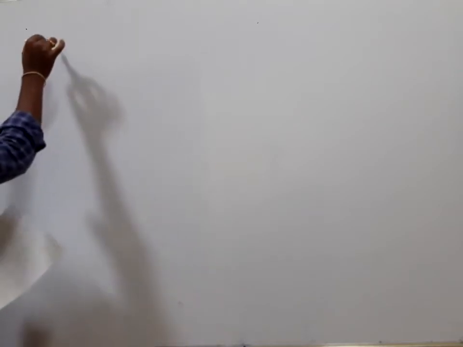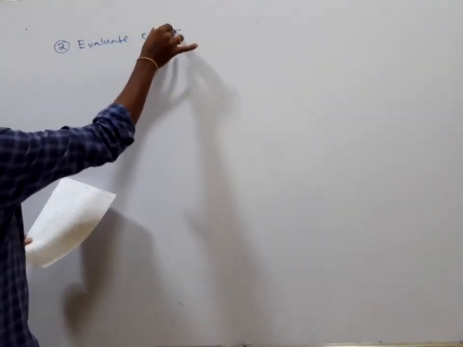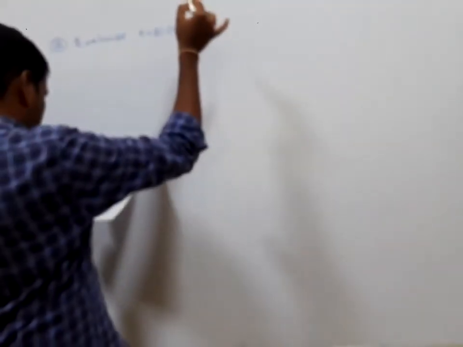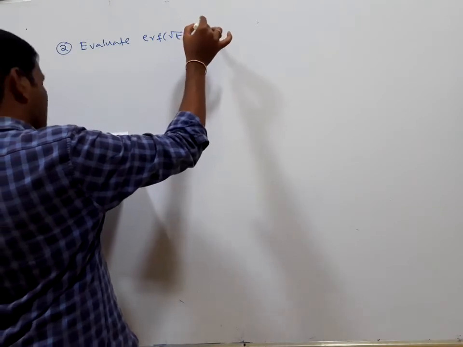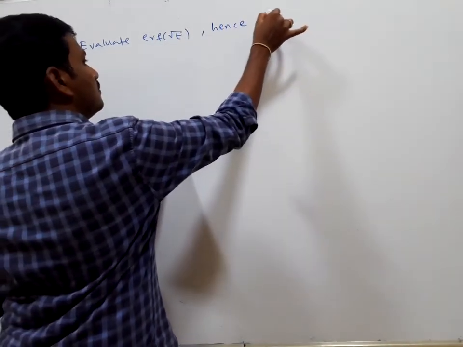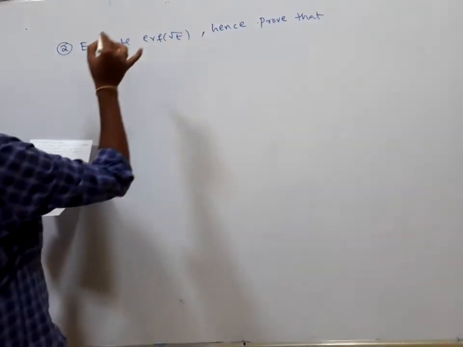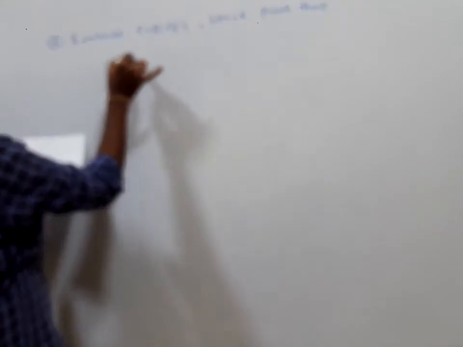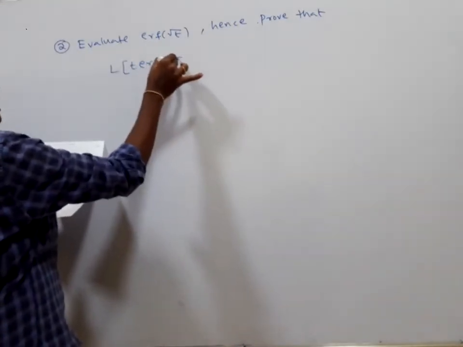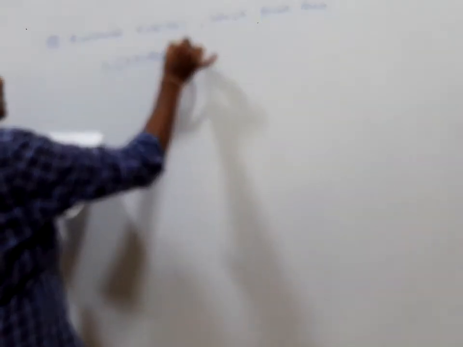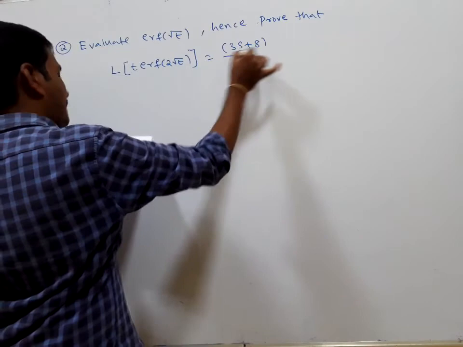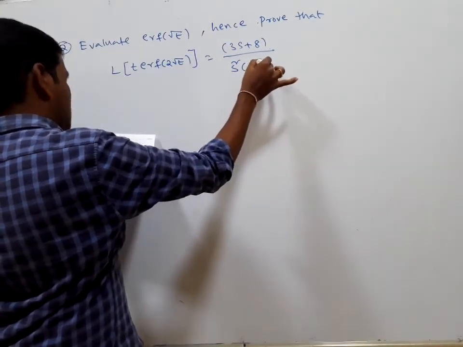Next, yes, by using this result, second problem: evaluate the error function of root t equals root t, and hence prove that the Laplace transform of t into ERF of 2 root t is 3s plus 8 divided by s square into s plus 4 whole to the power of 3 by 2. Okay.